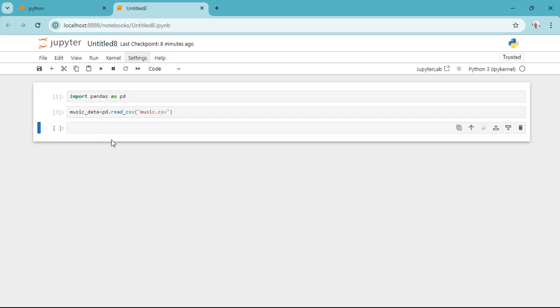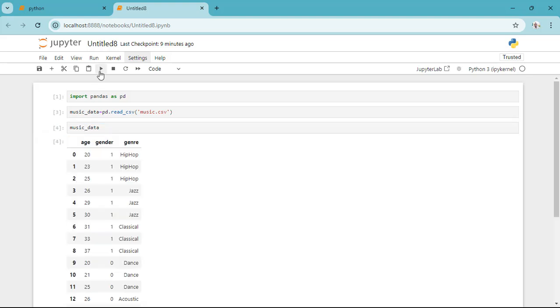Now what this has done for us is it has returned for us a data frame, which is a two-dimensional array, as you can see, which is very similar to an Excel spreadsheet.